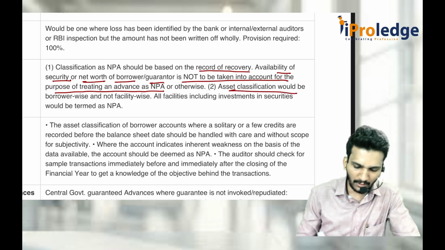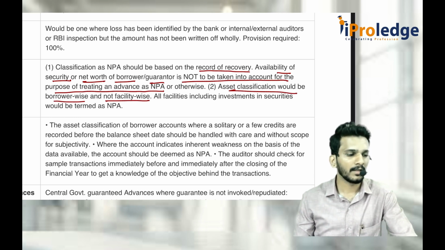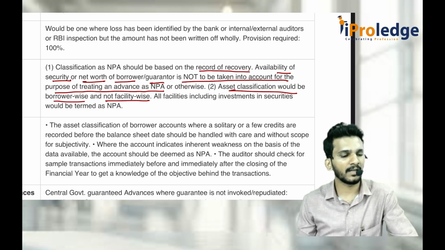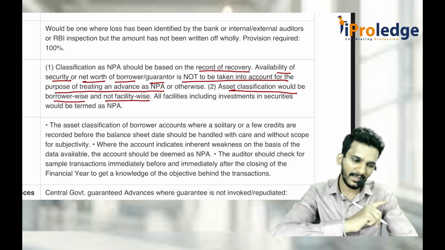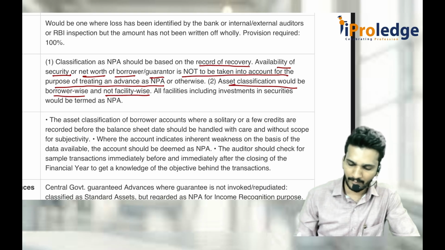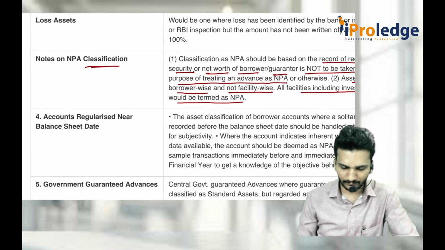Then asset classification would be borrower wise and not facility wise. What do you mean by borrower wise and not facility wise? Consider he has taken housing loan, personal loan and education loan. He paid both the loans, but he did not pay one loan. Then you don't just consider that education loan as non-performing asset. You consider the entire borrower's facilities as non-performing asset. All the facilities including investment in securities should be termed as NPA.